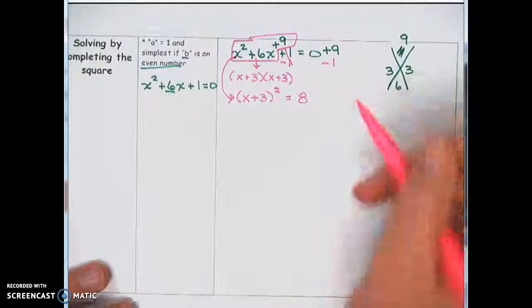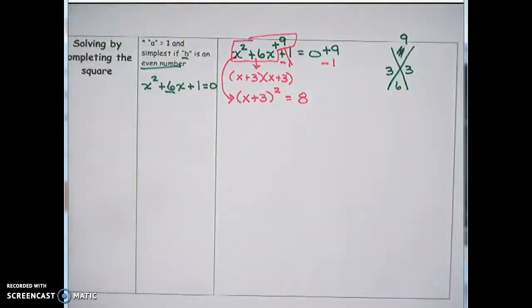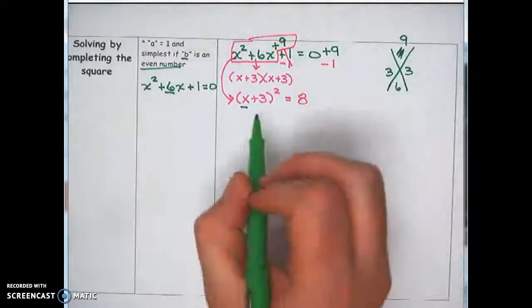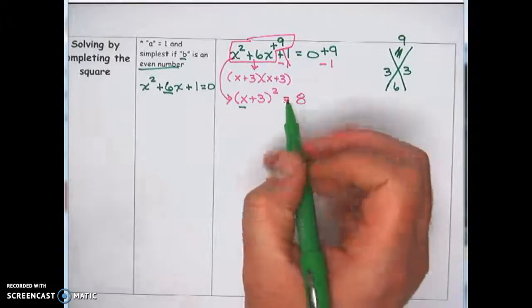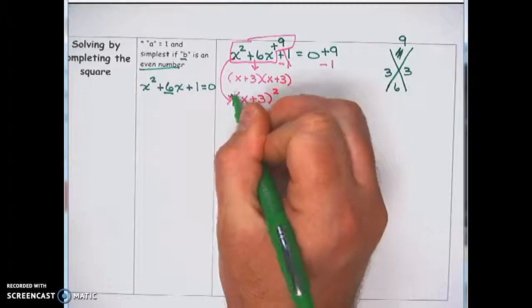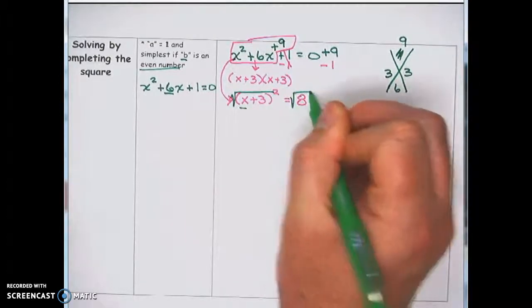At this point, we can just solve it like we did yesterday when we were solving with square roots. We have a single x that we can get by itself by undoing everything that's bothering it. So let's start with undoing the farthest thing away, which is the squared, by square rooting. So we're going to square root both sides.